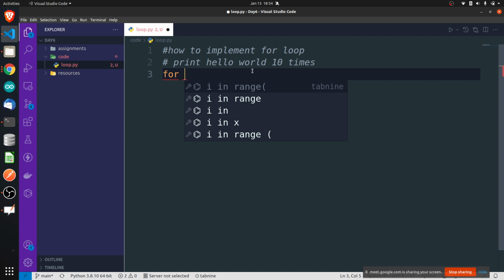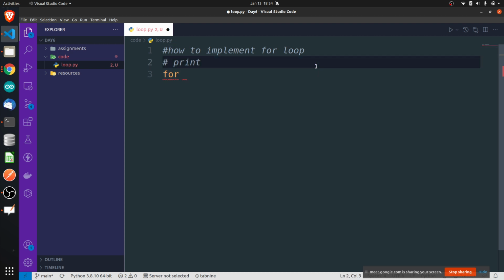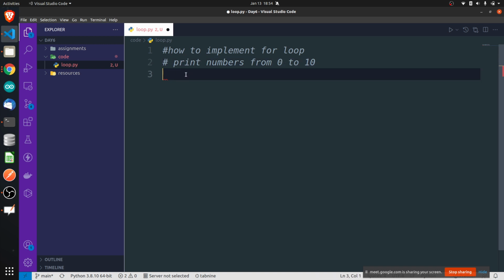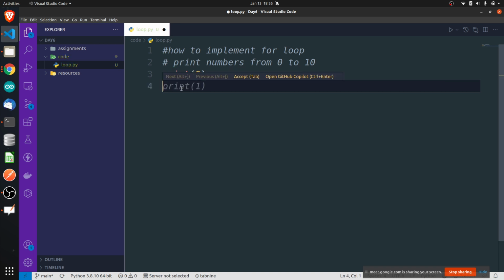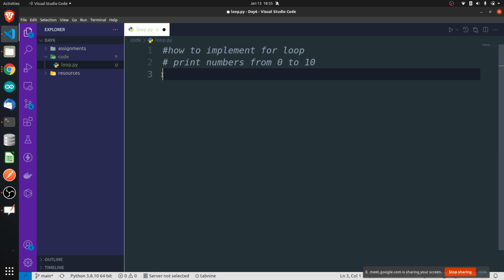Or let's say first I want to print numbers from 0 to 10. I want to print all the numbers from 0 to 10. You can write something like this also: print 0, print 1. You can write like that, but this is again a repeated task, right? Print 0, 1, 2, 3. This is the same task we are doing again and again. Let's put it in a loop, because print is the same statement we are using again and again. So we can put it in a loop and iterate.